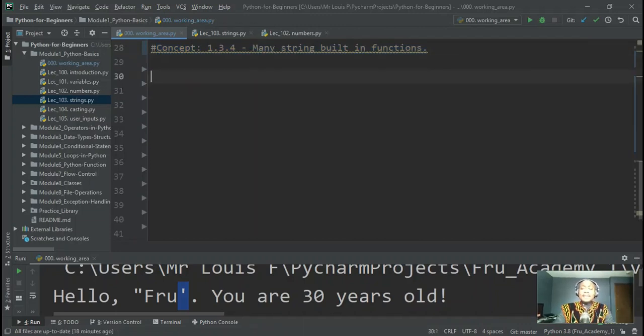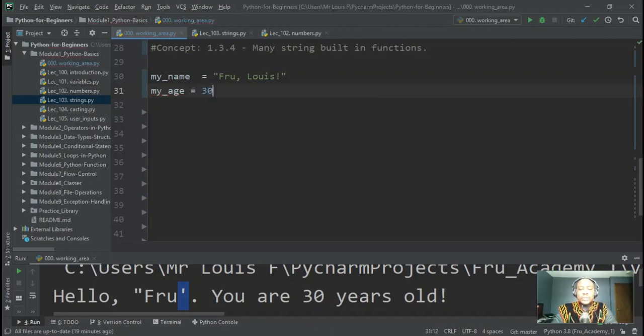So let's start by defining some variables here. My name is the variable that we define. My name equals, and this time I'll make it a little bit more full. So what I'll do is I'll say Fru, comma, Louis, exclamation. All right, I'll give it just a lot of things, and I'll say my age, just so we have age in there as well, equals 30. All right, so now we have a string defined. Let's actually define this as a string, and I'll explain why a little bit later. So we have my name and my age.